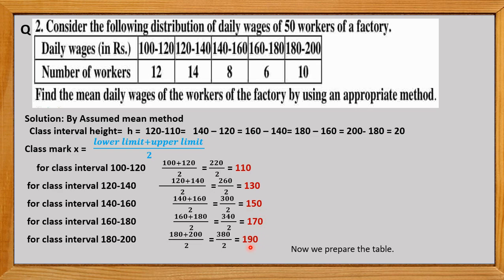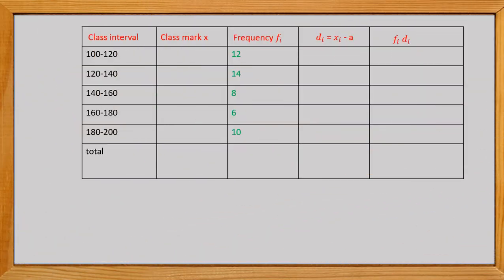So let's take the table in the next slide, where we have the class intervals and the frequencies, and we have found the class marks as 110, 130, 150, 170 and 190. Here the sum of the given frequencies is 50. Now, by the assumed mean method, when we have to find the mean, the formula says mean is equal to a plus summation of fi di upon summation fi.